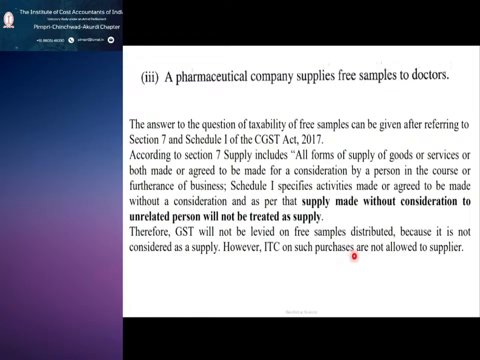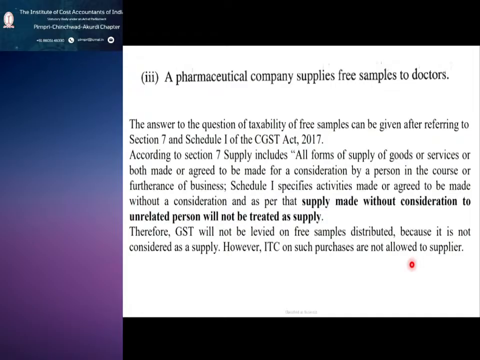ITC on such purchases is not allowed to the supplier. So say for example, I am the owner of the pharmaceutical company. Even I am not eligible to avail the input tax credit. My doctor to whom I am giving the free samples, it is not a supply, so I am not liable to pay GST.